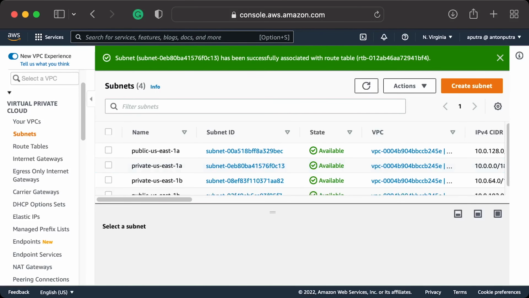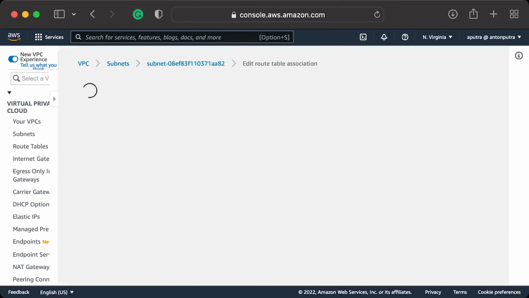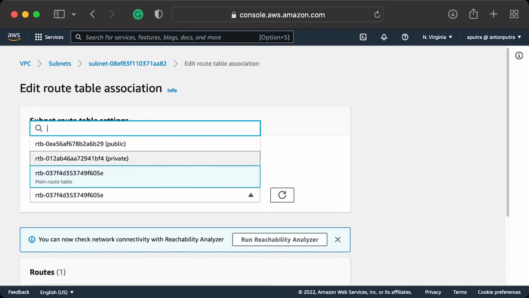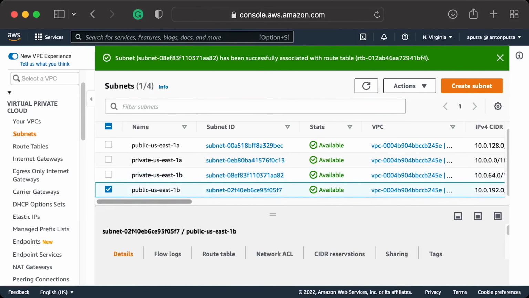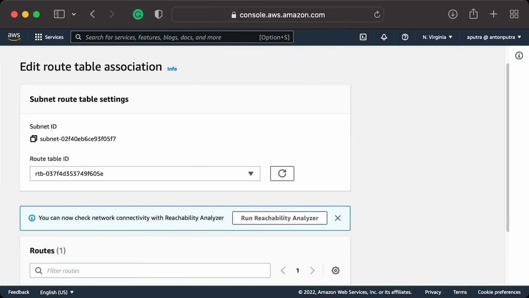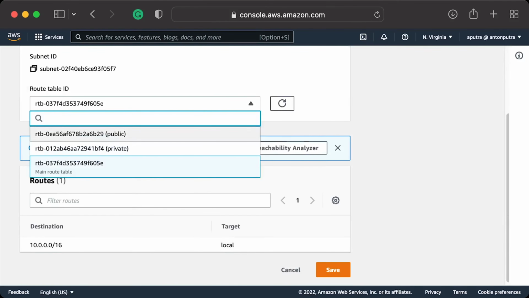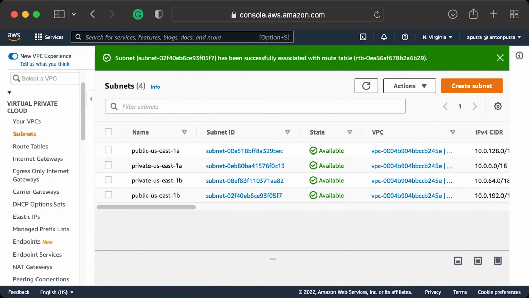We have 2 more to go. Private US East 1B and finally public US East 1B. Alright, it's all done. We have 2 public and 2 private subnets.